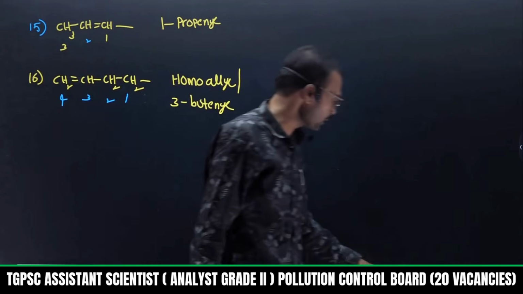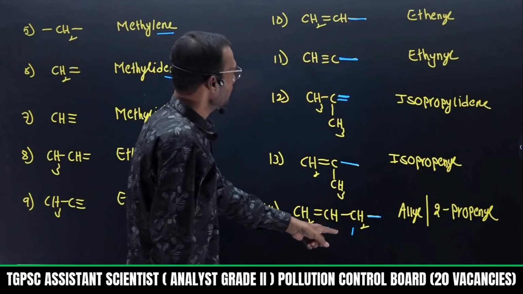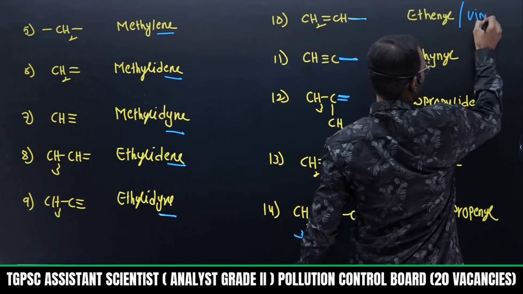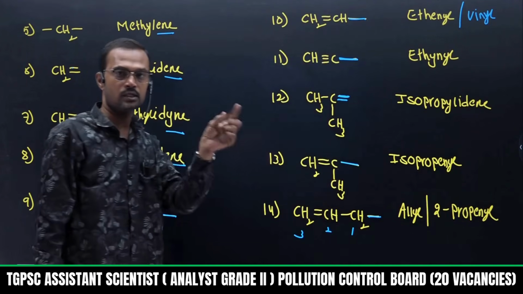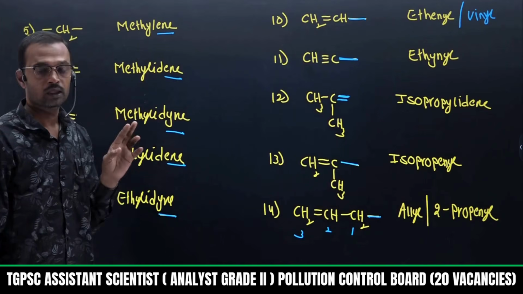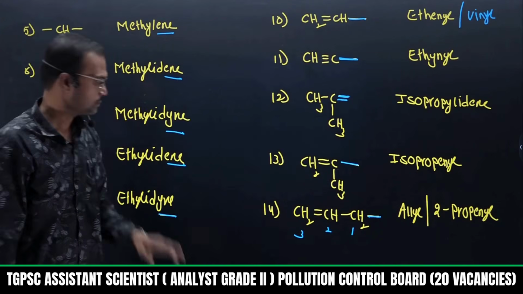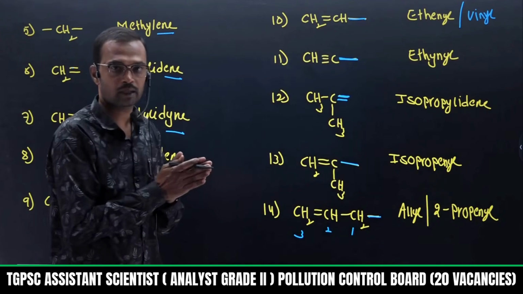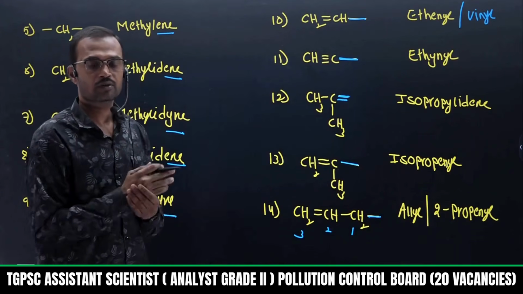Here one more example I explain. Just go through this. This is called allyl, this one I am saying. This is allyl and this is ethenyl. It is also called vinyl. You remember this one, vinyl. Find the number of signals in allyl, homoallyl, propargyl, like that they will ask. So at that time it will be most helpful. It will be helpful for stereochemistry, HNMR and even chemical reactions. So we are uploading separately. Nomenclature separate videos will be there. It actually belongs to your second chapter. There it was given as nomenclature.